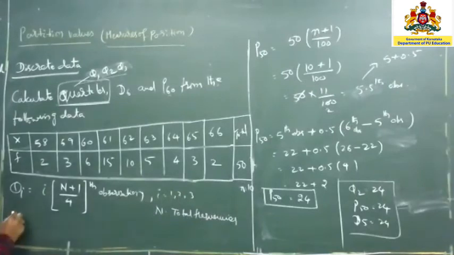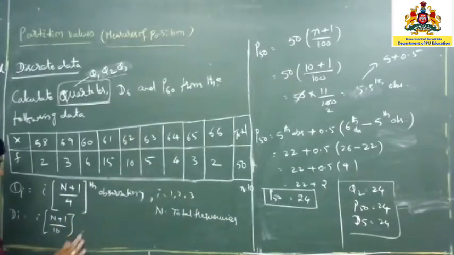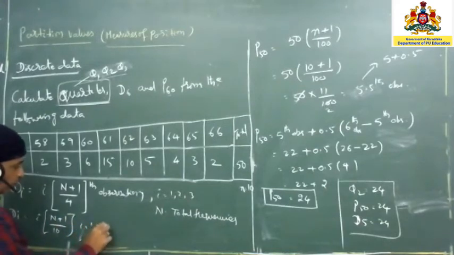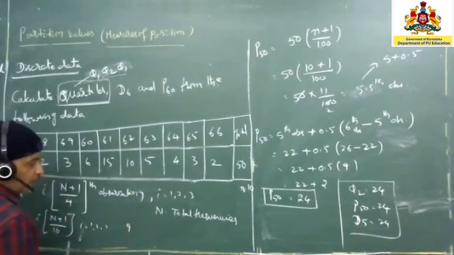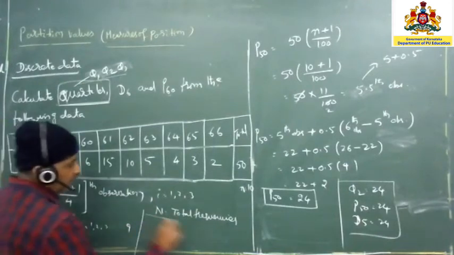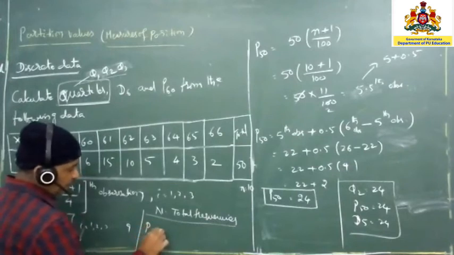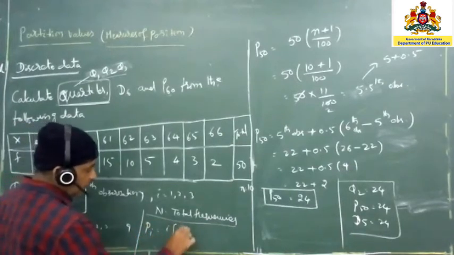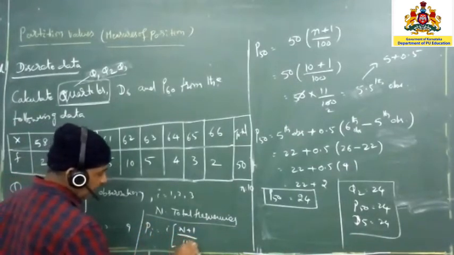In the same way we can write it as Di is equal to I into (n plus 1) divided by 10, we are going to write up. Okay. And here we are going to write I is equal to 1, 2, 3, up to 9. In the same way here the P we want to calculate it. So Pi is equal to I into (n plus 1) divided by 100.